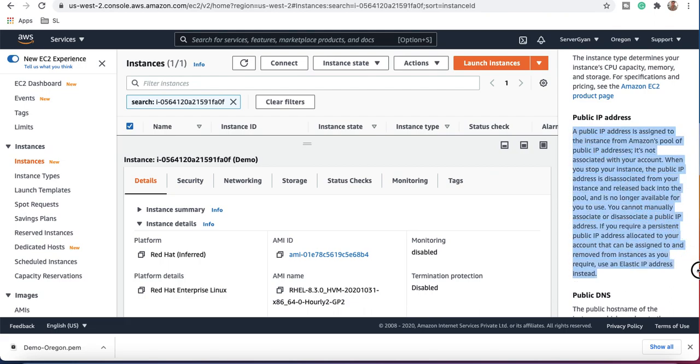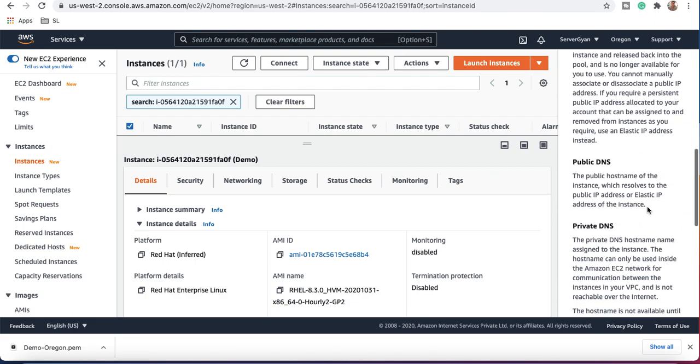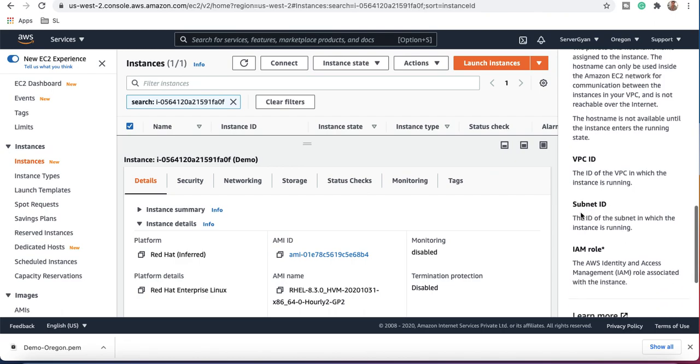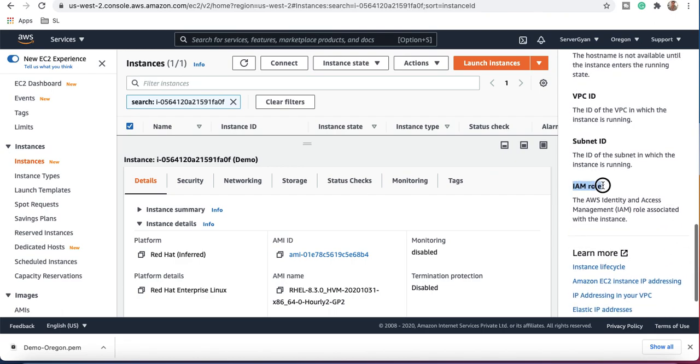Earlier, these things were not available. A public IP address is assigned to the instance from Amazon's pool of public IP addresses. It's not associated with your account. So if you stop this machine, the IP address will for sure change, because it is associated with the instance you are using, not your account. Moreover, what is public DNS? What is private DNS? What is VPC ID? What is subnet ID? What is the IAM role here?